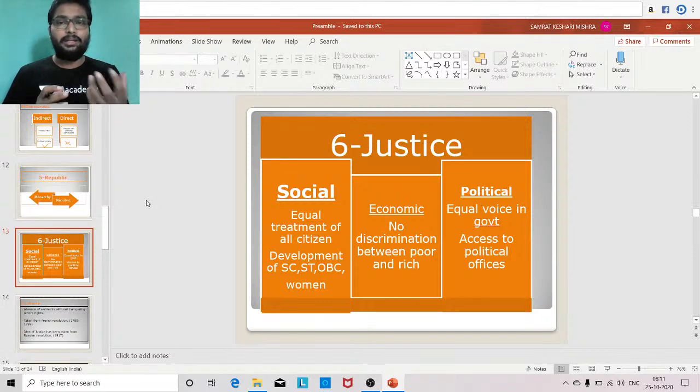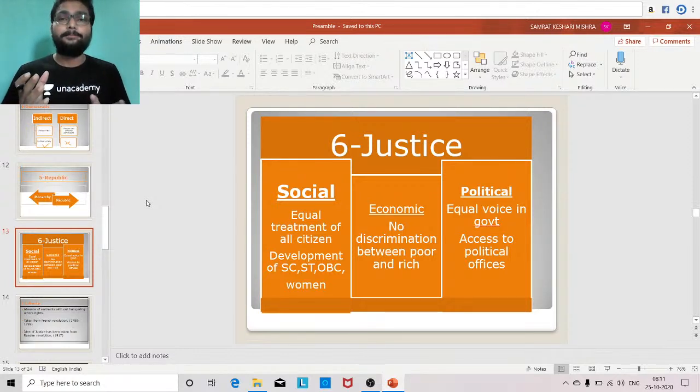In economy you might have studied regarding Gini coefficient. In Gini coefficient what happens? You need to take the ratio of the first 20% of the income group, that means the top 20% income of a country, and the bottom 20% income, then we find out that ratio. That is called Gini coefficient. Why is Gini coefficient required?